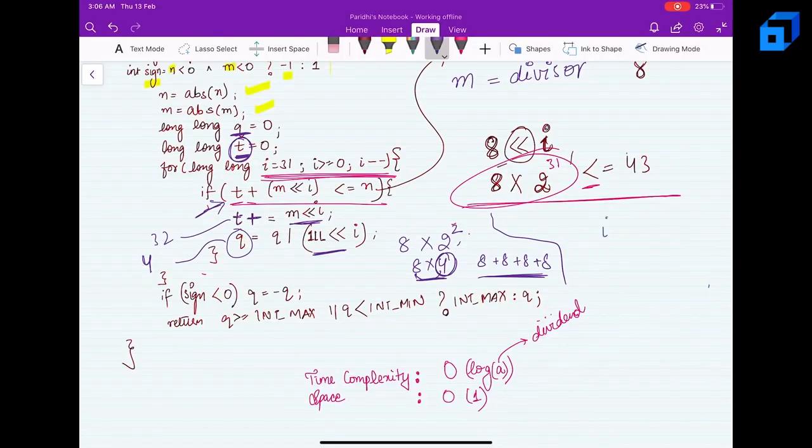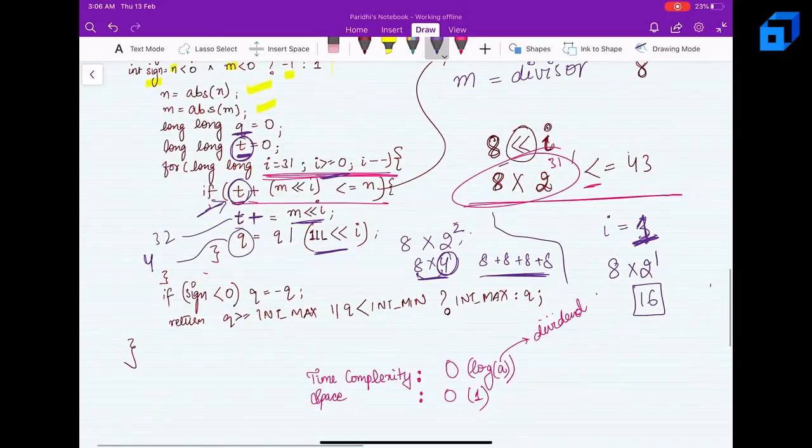Now I will become nothing but 1, right? So it is reducing. Now it will become 1. So I'll get 8 into 2 to the power 1, which is nothing but 16, right? So I'll compare this with my n, but I'll also add t with it, because I have already reached 32 in the previous step. So now 32 plus 16, now this is greater than 43, right?